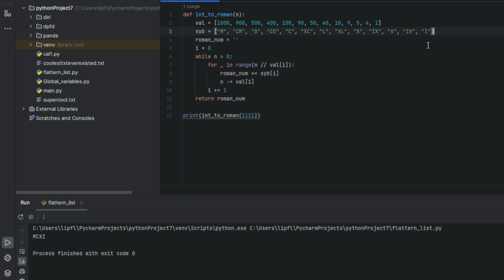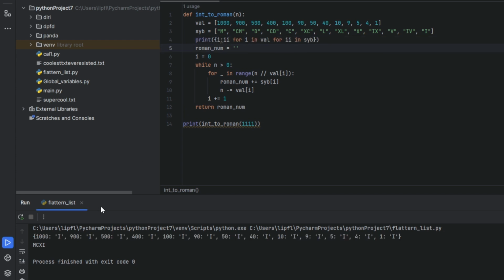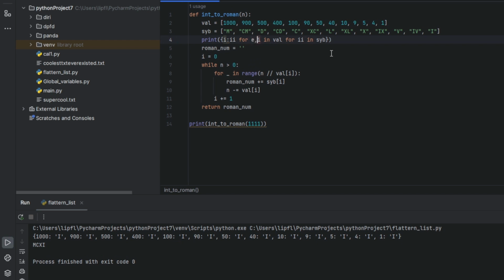If you're too lazy to write it, you can just write, for example, print, write it like this, and now you can copy it. But not like that, for in value, but more like this.